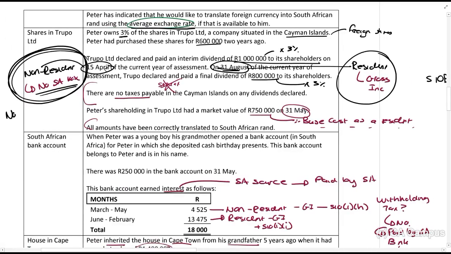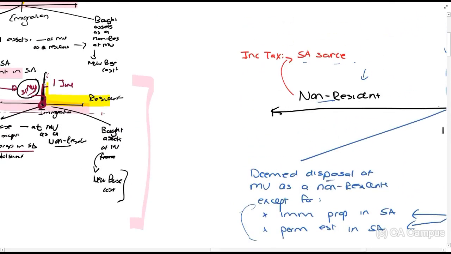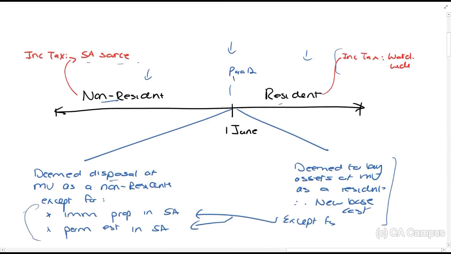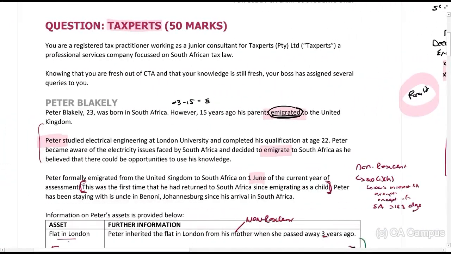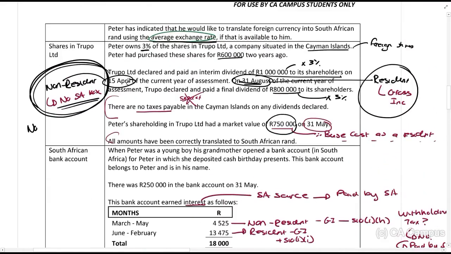Right? On the date of immigration, when a non-resident becomes a resident, so on this date again, guys, he is treated as if he sold all those shares, so foreign shares, at their market value, and is treated as if he bought it at market value. So you would obviously just talk about it. So let's just go and see. That means that he's treated as if he bought it for 750,000. That's the new base cost.